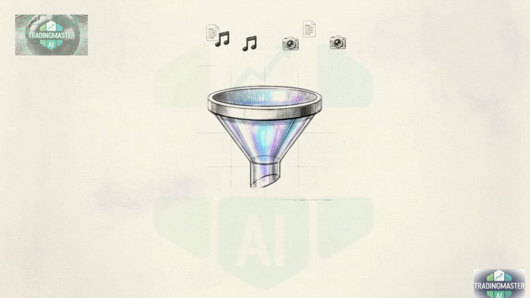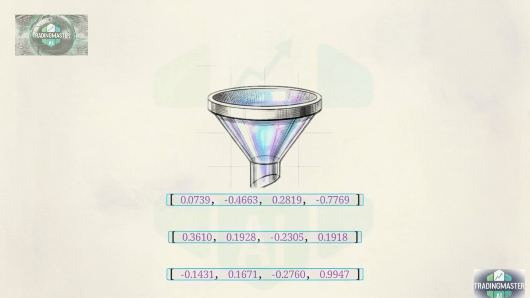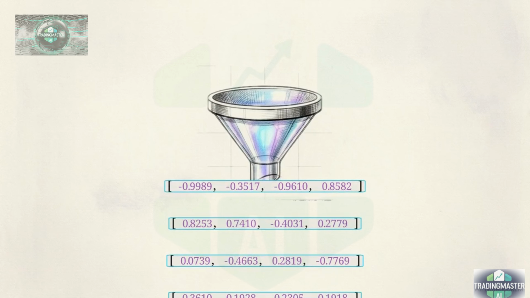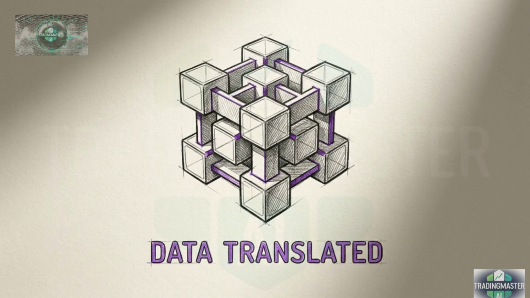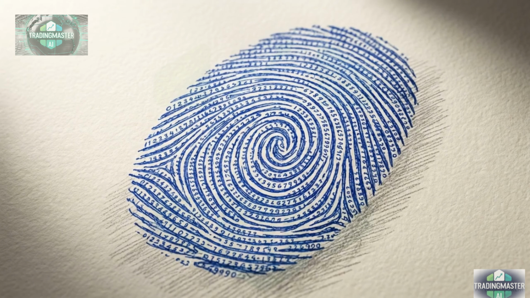To make sense of the chaos, all those photos and documents pass through a funnel that strips away the messiness, translating them into perfectly structured arrays of numbers. The result of that translation is called an embedding. It is simply a long list of numbers that captures the true meaning and context of whatever data went in. Think of embeddings as numeric fingerprints. They translate abstract, complicated human ideas into the only language machines can actually read.